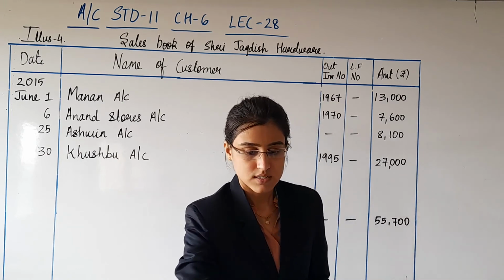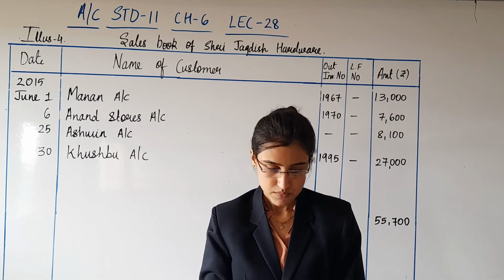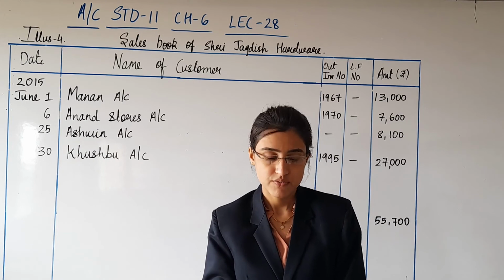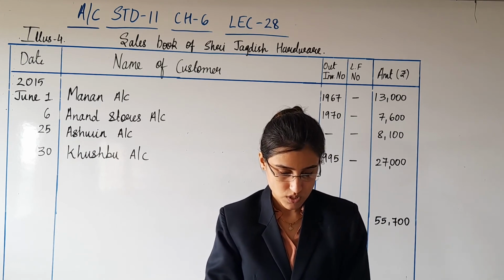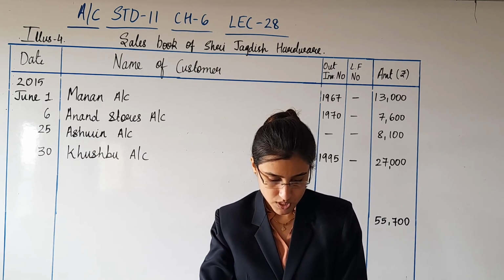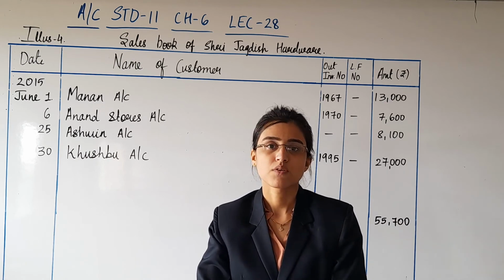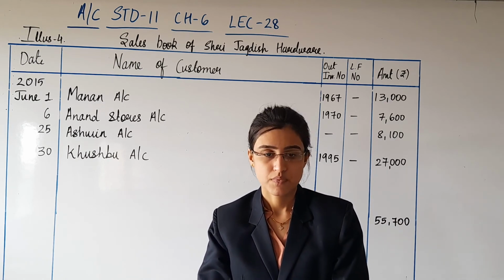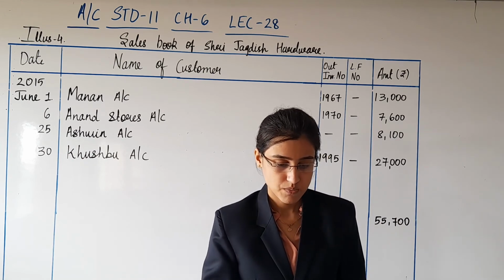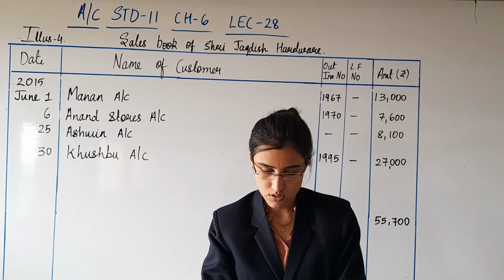Let us see if we are having a sum of similar kind in the exercise. We have solved question 4, question 5, and now we are going to do sum number 7, which is about preparation of simple sales book, given on page number 152. Before that, let me just tell you what is the theory portion that you are supposed to prepare for sales book.